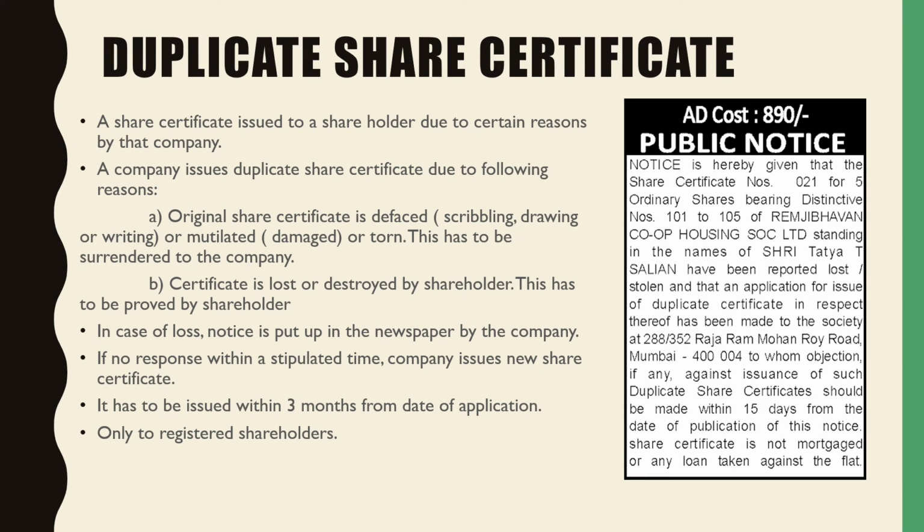This is given only to the registered shareholders of the company. Registered shareholders are those shareholders whose names and information related to the shares is entered in a book which is known as the Register of Members. The word duplicate share certificate is written across the share certificate. So this indicates that the person does not have the original share certificate and a duplicate share certificate has been issued to him at his request.